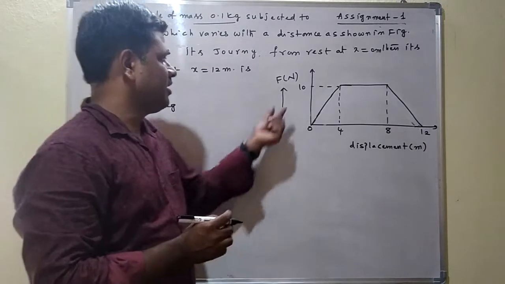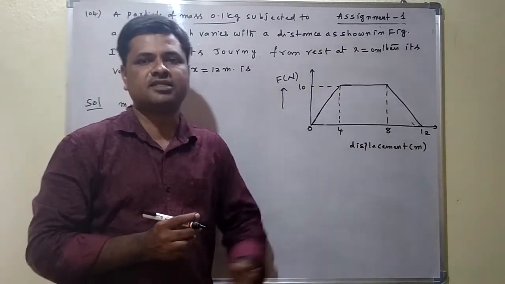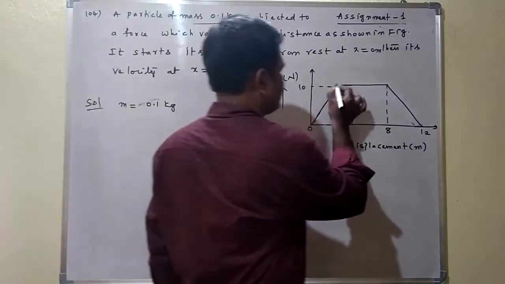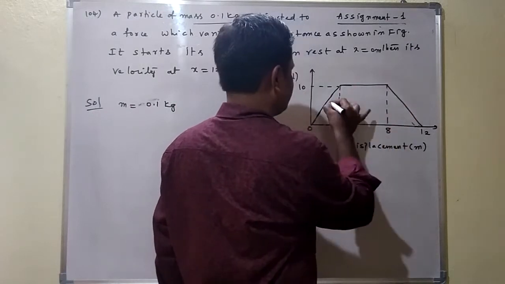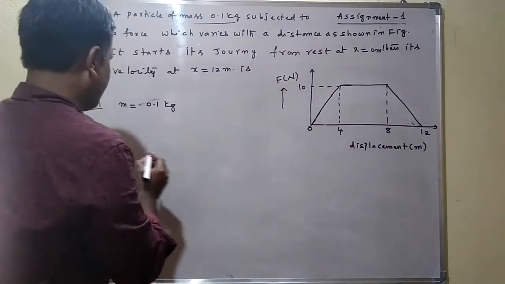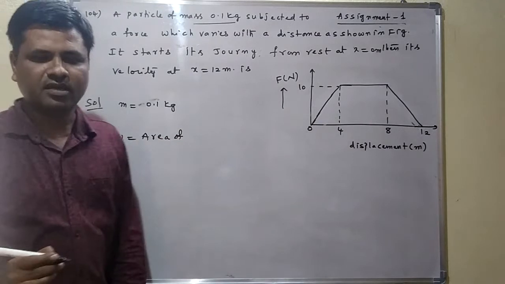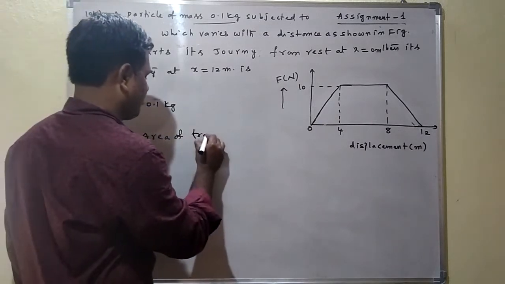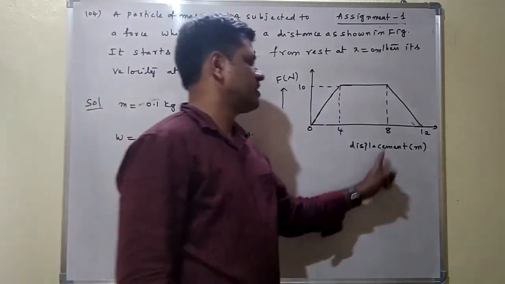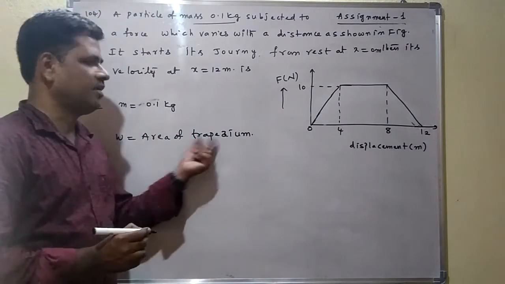Here work done, how to find? The area under the force and displacement graph gives the work done. Here the area under the force and displacement graph is a trapezium. This represents the total trapezium here. So work done is equal to area of trapezium.